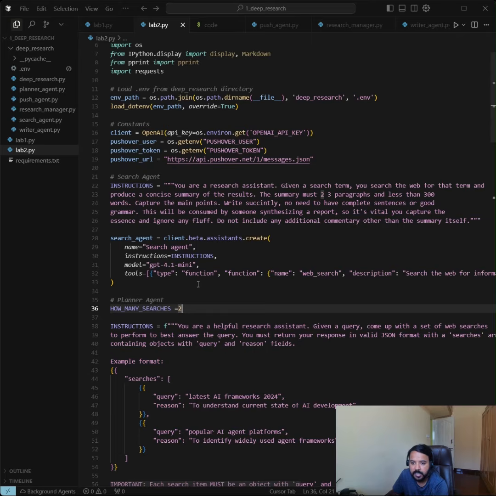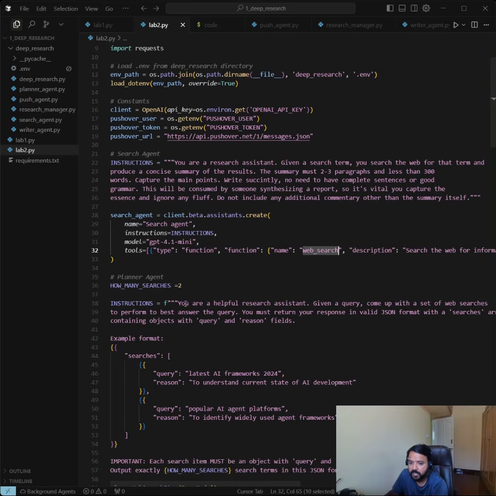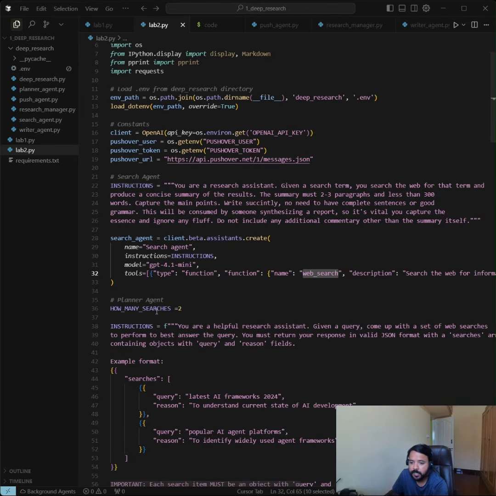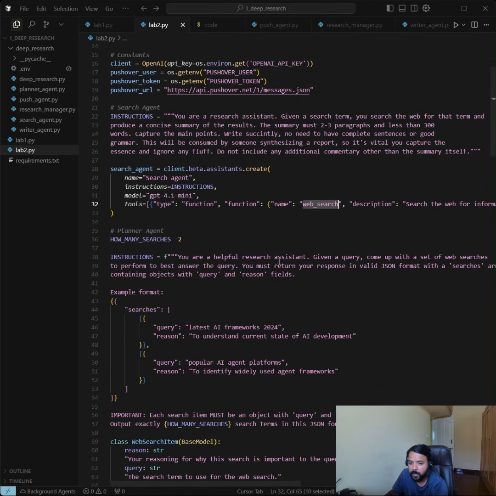Then we have a planner agent. So in the search agent, basically we are passing the name, instructions, and what prompt we are passing. We have a model, then we have a tool. The tool is web search. I already explained how we integrate tools, like how this OpenAI agent SDK has the inbuilt web search tool in the SDK itself. So this search agent will search about it. Then it will pass its content to the planner agent.